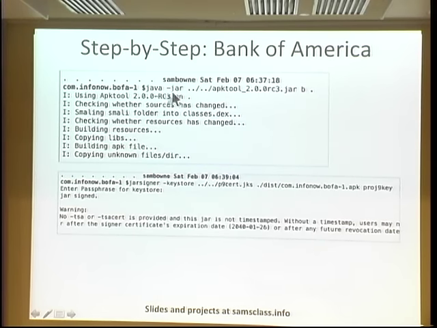Now you rebuild the thing with Java jar, and then you sign it with a self-signed key, which is just canned routines. By the way, APK tool often gives you a screen full of error messages when tearing things apart, and another screen of error messages when putting it back together. And I've always found you can just ignore those and everything's fine. I don't know what they're all about. I thought somebody actually fixed something the first time that happened, but no, it complains about PNG files a lot, but everything seems to work.